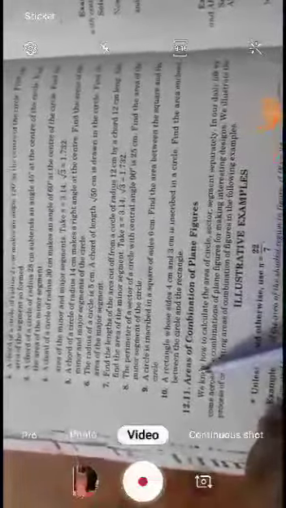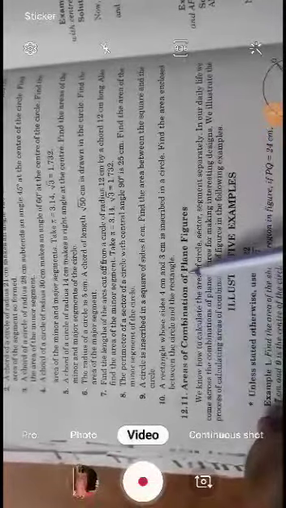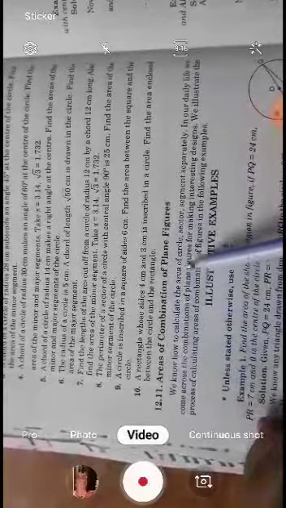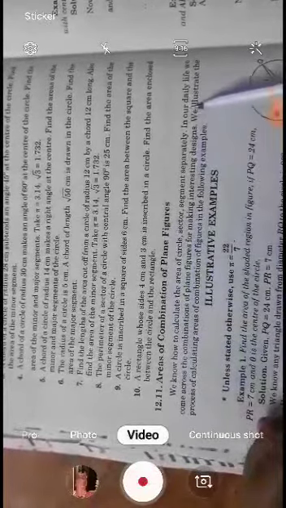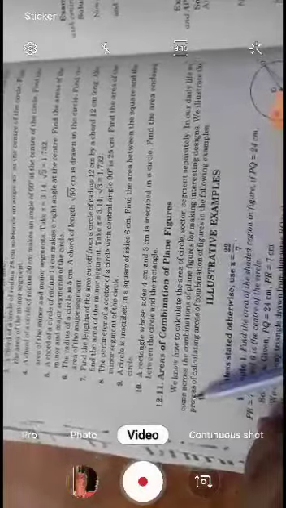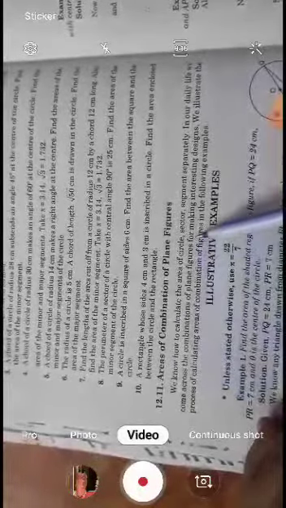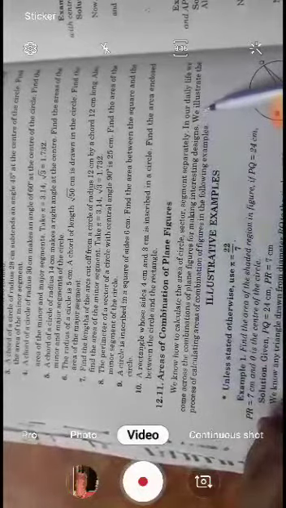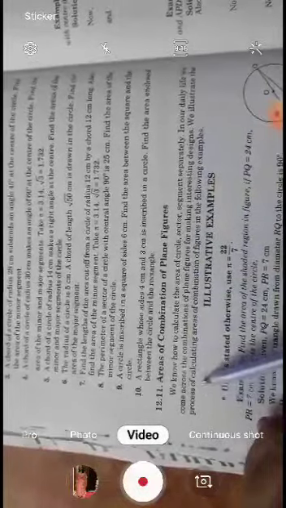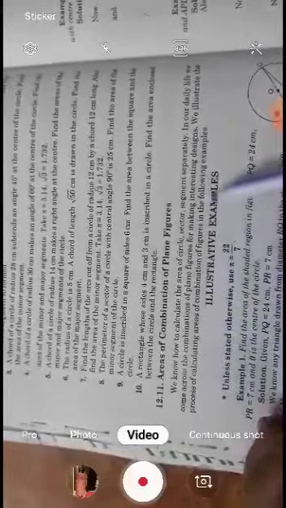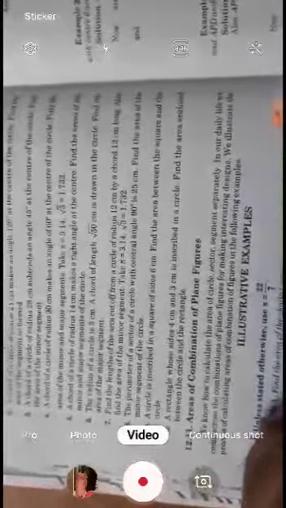Okay, now the next topic is area of combination of plane figures. We know how to calculate the area of a circle, sector and segment separately. In our daily life, we come across combinations of plane figures used for making interesting designs. We illustrate the process of calculating the area of combination of figures in the following topics and example.